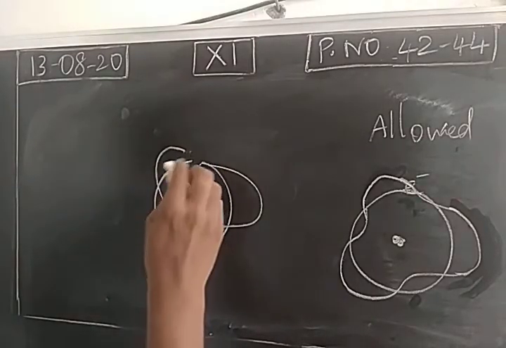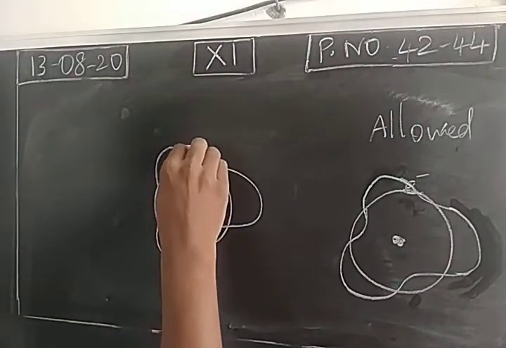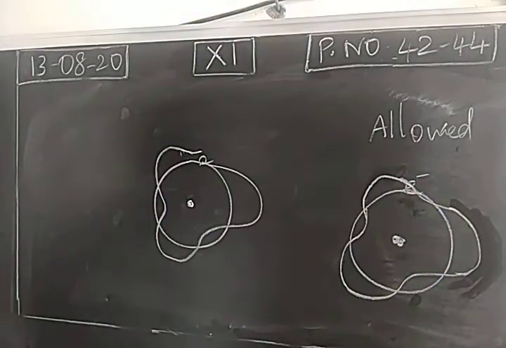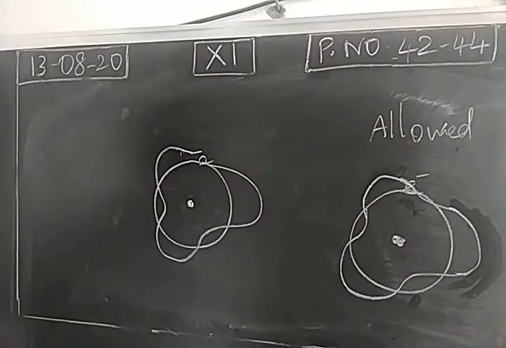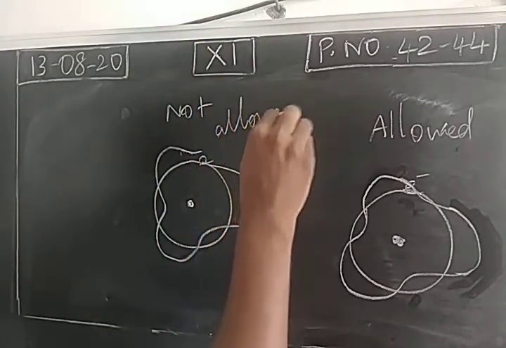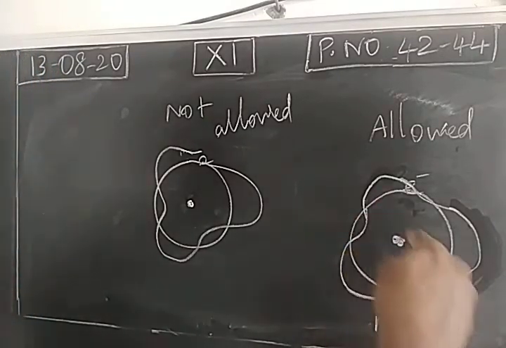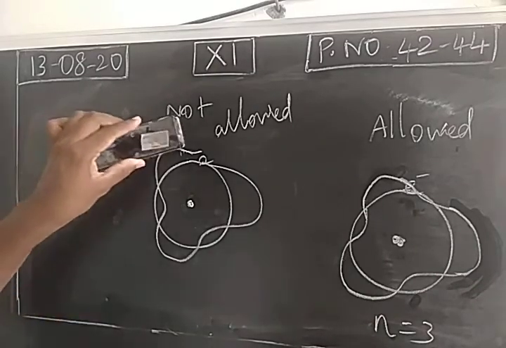If this is not taking place in a continuous manner, right? This is a continuous propagation of an electron wave, so this is allowed. Here, this is not a continuous propagation of an electron wave, so this is called not allowed. This is not Bohr's allowed orbit. Okay, this is not the allowed one. This is the allowed one, and this is the third orbit. Based on the propagation of the wave, we can find what orbit it is. This is the third orbit. Okay.